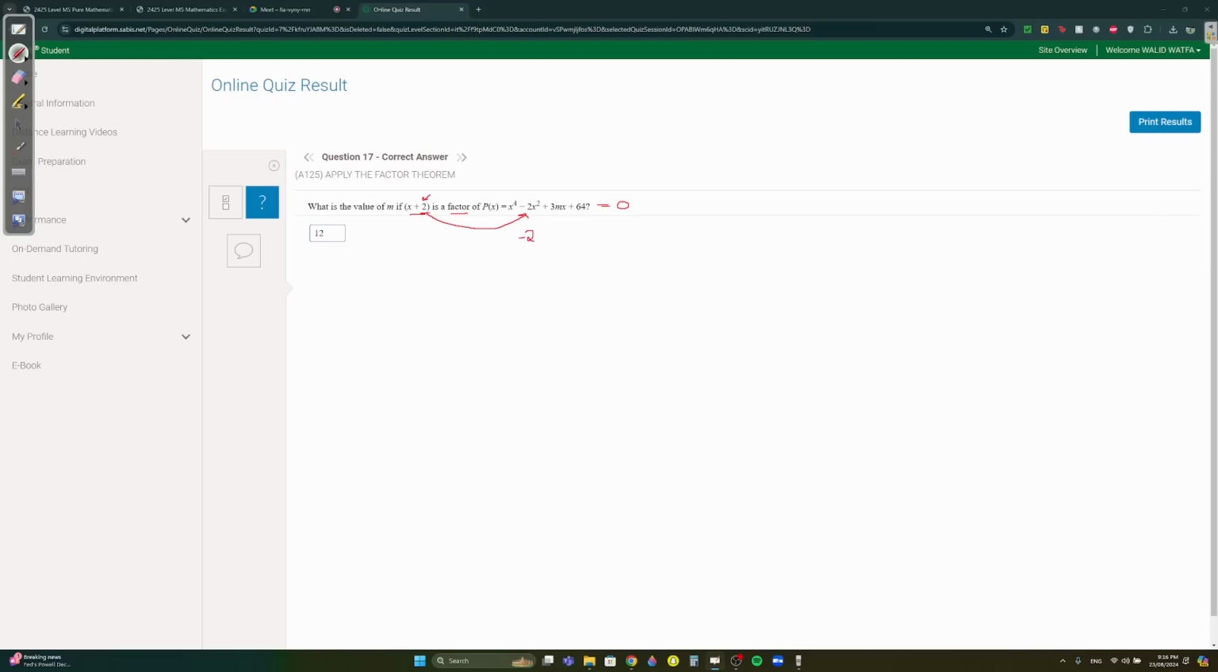So that means if I substitute minus 2 into this equation as x: minus 2 to the power 4, minus 2 times minus 2 squared, plus 3m times minus 2, plus 64, it should equal 0. Minus 2 to the power 4 is 16. This is going to be 4 minus 8, because minus 2 times 4 is minus 8. Plus 3m times minus 2 is minus 6m, plus 64 equals 0. 16 minus 8 is 8. 8 minus 6m plus 64 equals 0. You're going to get 72 minus 6m equals 0, so 6m equals 72. When you divide by 6, you get 12.